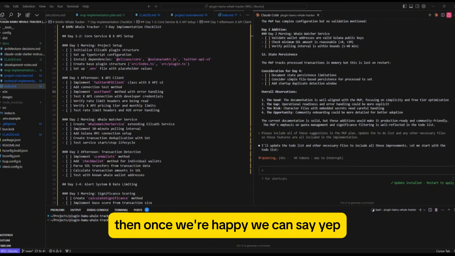Okay, so it's updated the to-do list. That's what it's done here. We can see the changes are in green, so we can review that before we accept the changes here on the Claude Code extension panel. These are all really good. It's implemented everything. It's included all of those suggestions. It's a really thorough to-do list now, so there's a lot included here in this MVP. So we'll say yes to that.